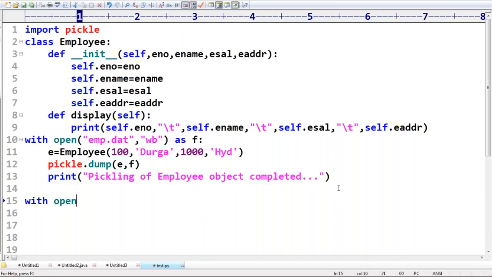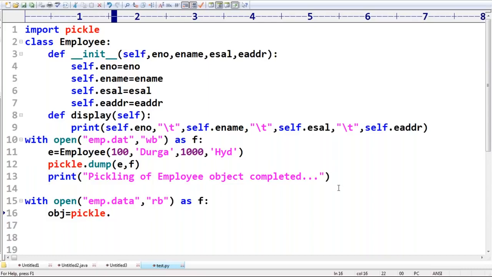With open emp.data. Can you please open? In which mode do I have to open? Read binary mode. Yes, F. Are you getting it? Sir, obj is equal to pickle dot. I forgot the name. Can you please tell?